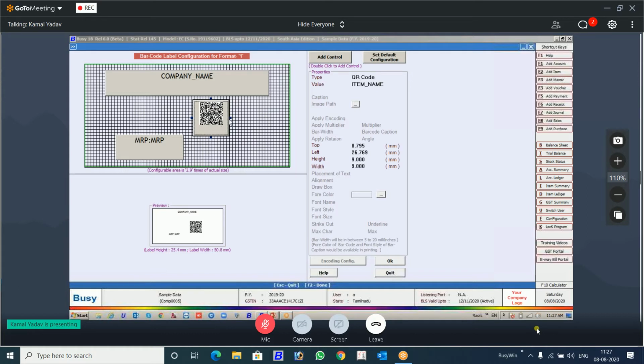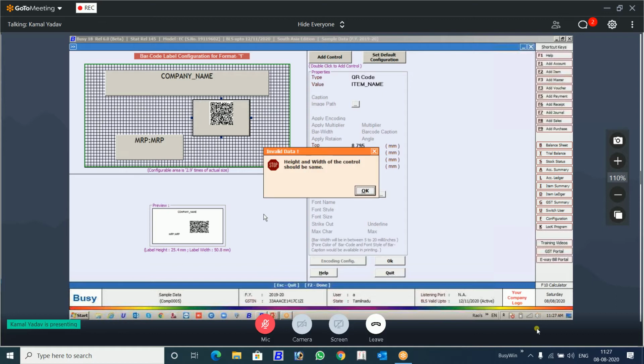Otherwise, it won't allow you to do the configuration. It will give you the message that the height and width of the control should be the same. So it should be same. 9 and 9, or if you want to give 10 and 10, 11 and 11, whatever space you want to give for the QR code, but make sure this height and width is the same for this QR code, because this should be in the form of a square, not a rectangle.